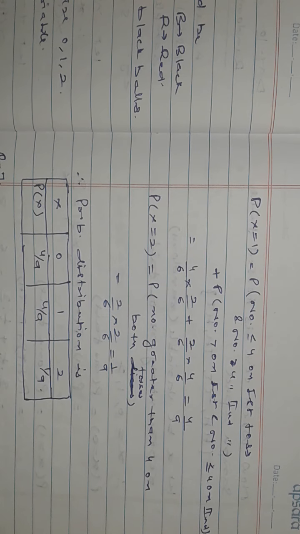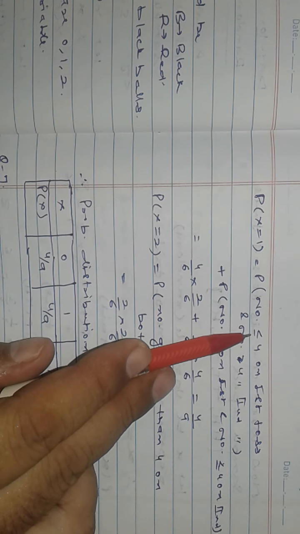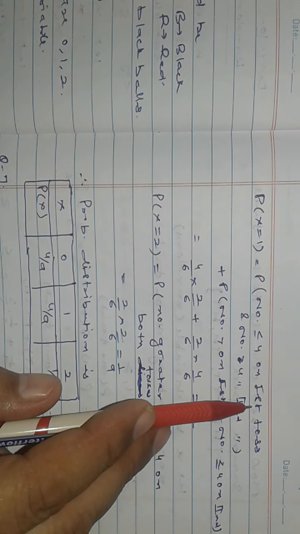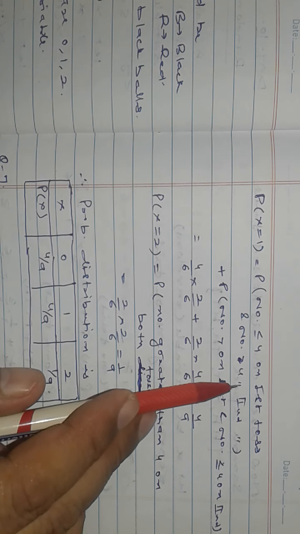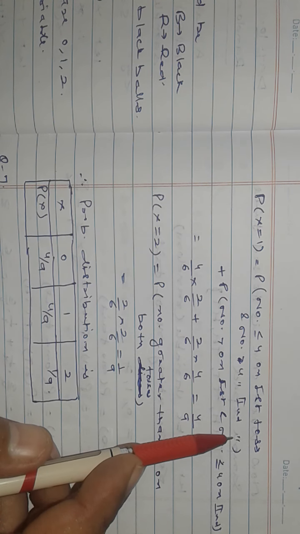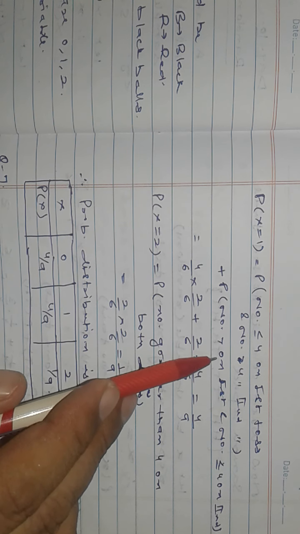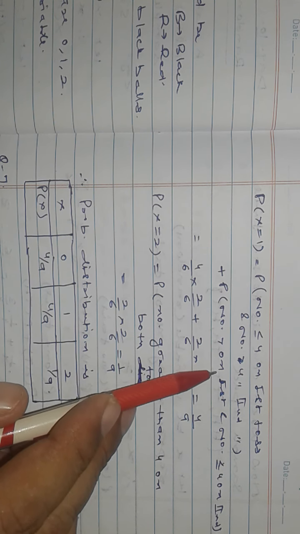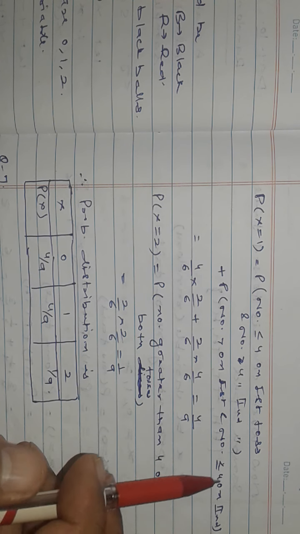Now if X is 1: number less than or equal to 4 on the first toss and number greater than 4 on the second toss, plus number greater than 4 on the first and number less than or equal to 4 on the second.